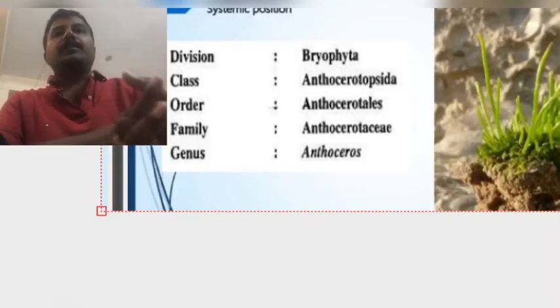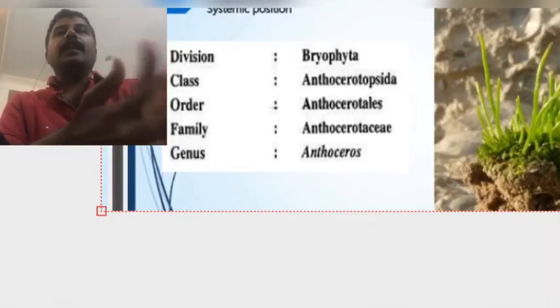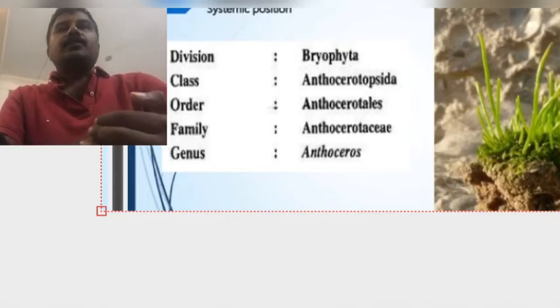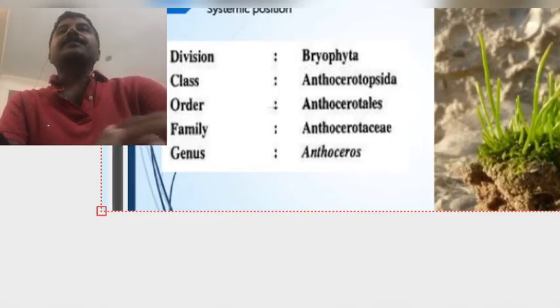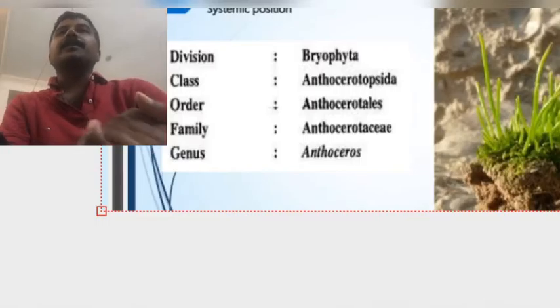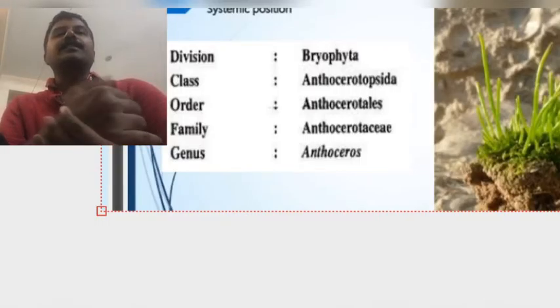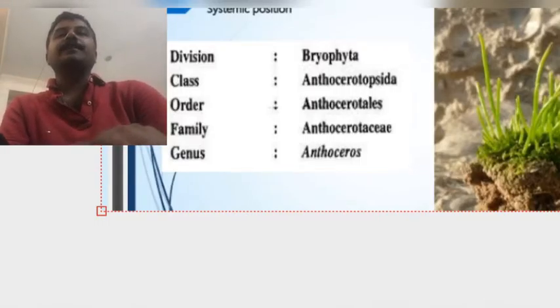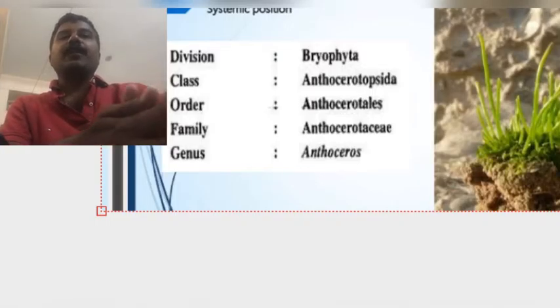Okay, today's class is Anthoceros life history. Anthoceros general classification: division Bryophyta, class Anthocerotopsida, order Anthocerotales, family Anthocerotaceae, genus Anthoceros. This is the classification of Anthoceros. In this class Anthocerotopsida, there is only one order, Anthocerotales, and only a single family, the Anthocerotaceae.